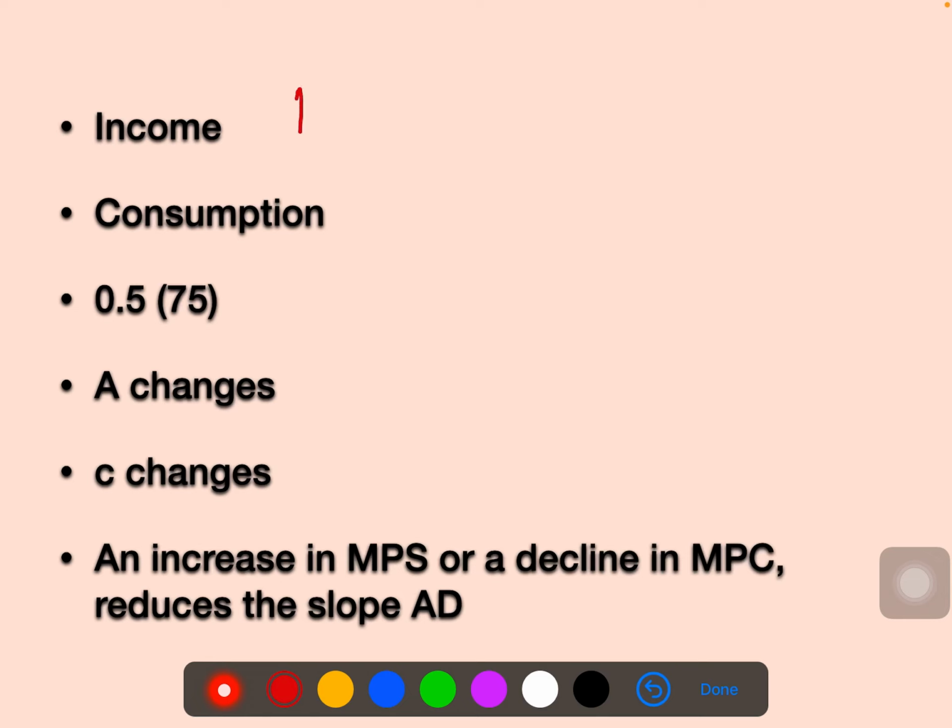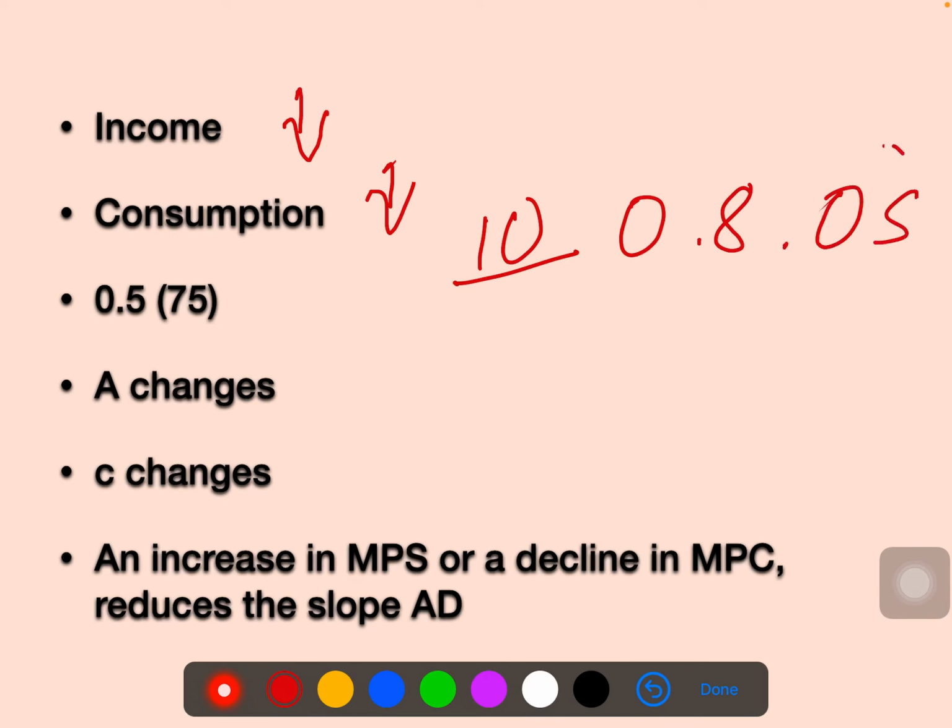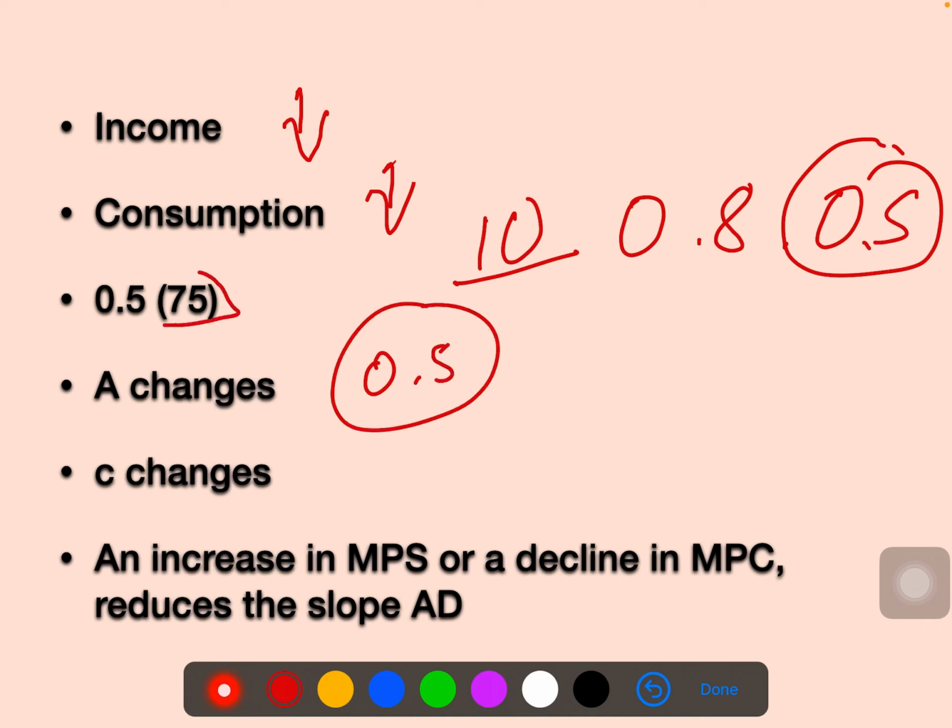Indirectly, individual income is also going to reduce. If individual income is reducing, again the consumption is going to reduce. So in 10 investment, 0.8 was the consumption. Now in the first round, it was reduced to 0.5. Now in 0.5, the consumption will be 0.5. Out of 75, the consumption will be 0.5. So this way, we can see the autonomous changes.